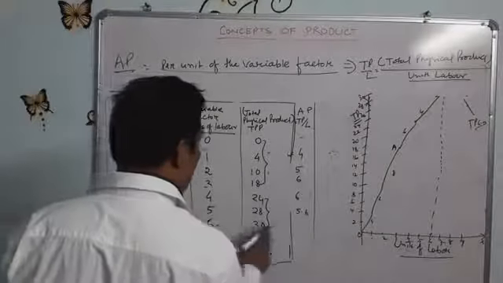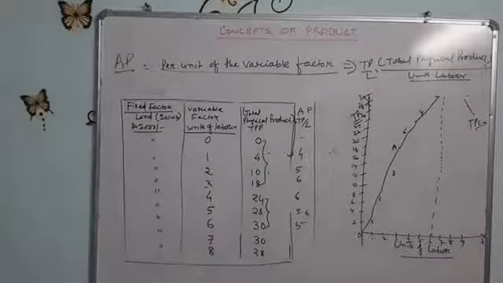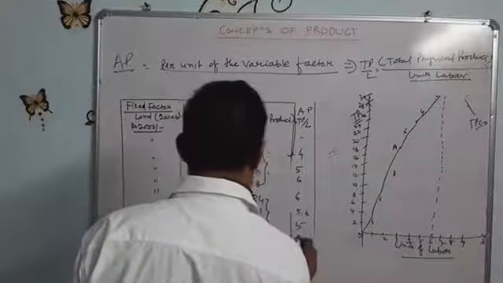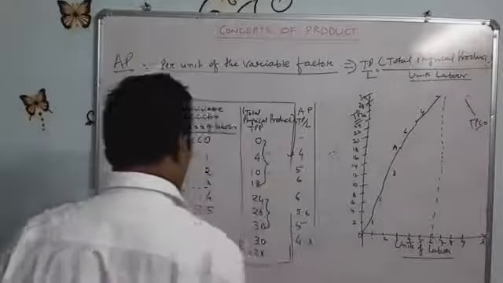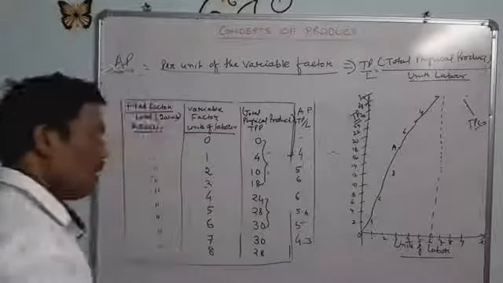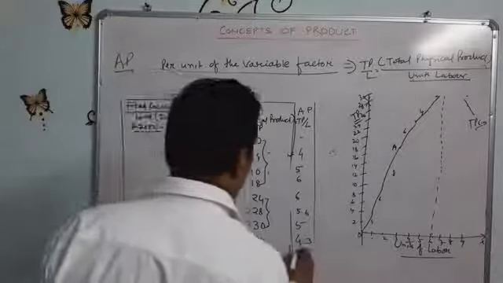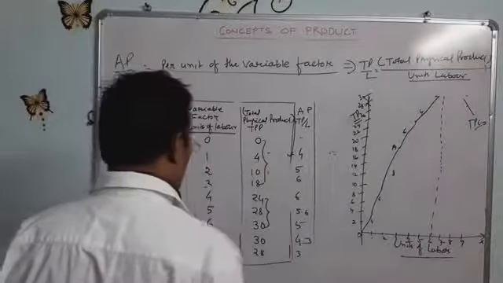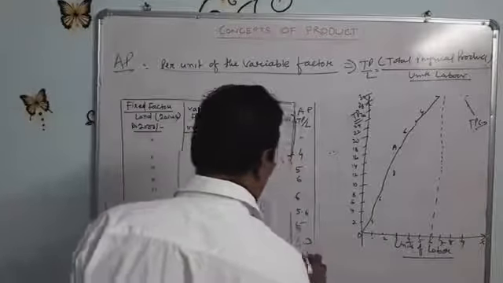Similarly, 30 divided by 6 equal to 5, and 30 divided by 7 equal to 4.3, and 28 divided by 8 equal to 3.5.